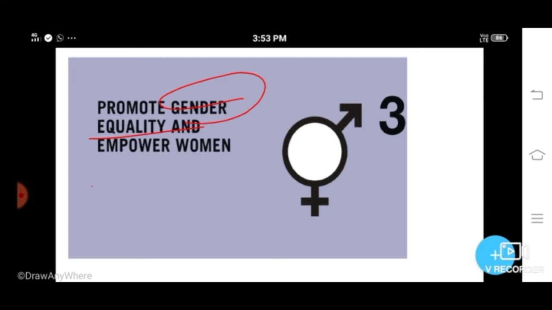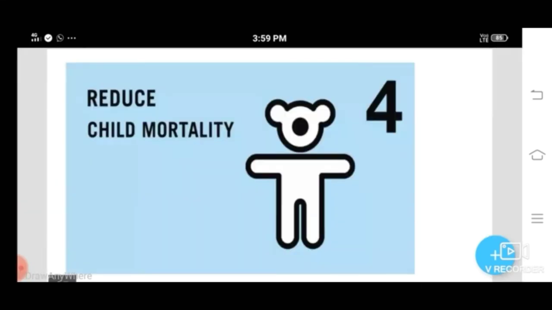Then the fourth one, reduce child mortality. Undernutrition is estimated to contribute to more than 33% of all deaths in children. Undernutrition is the main reason for child death. So, efforts to improve household food security and nutrition have increased the chance of children growing to adulthood.